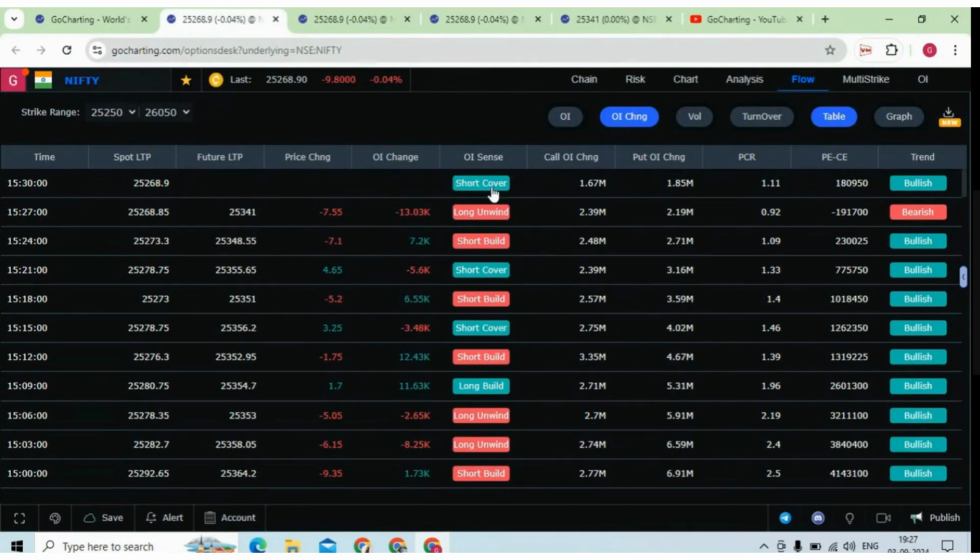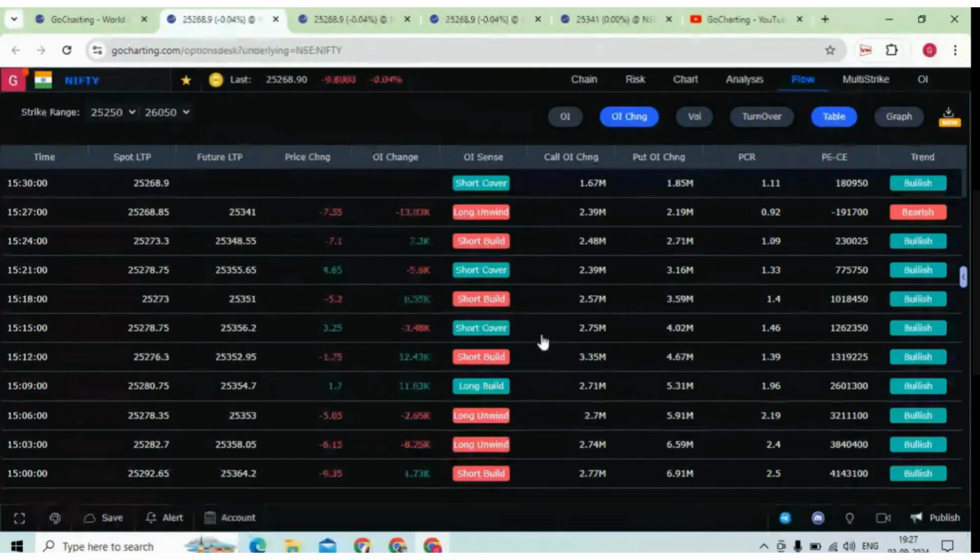Say for example, short covering, long unwinding, short build up, long build up. So this is about the futures. On the right side, we have the options. So this is call OI change and put OI change, then put call ratio, right? So this is how it is, combining both the futures and the options.